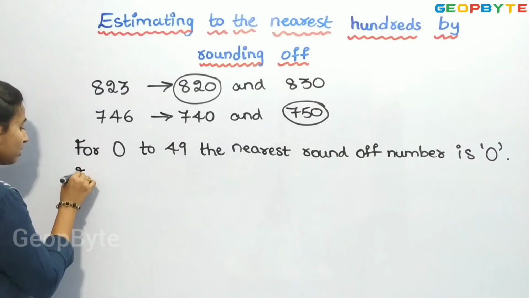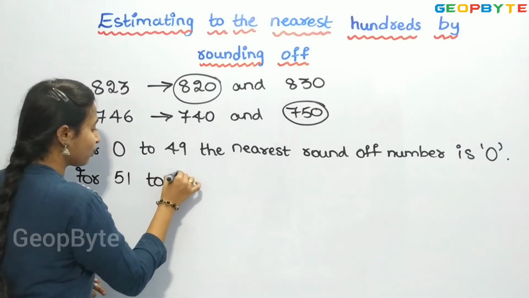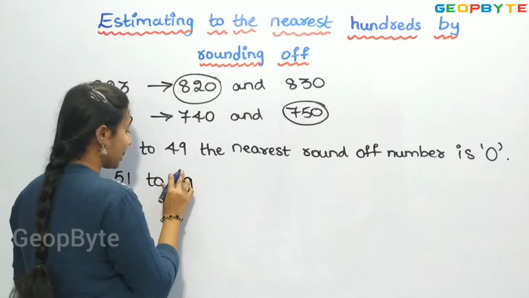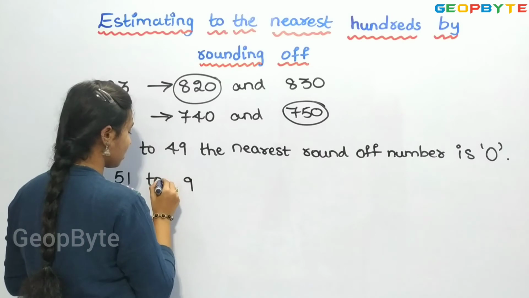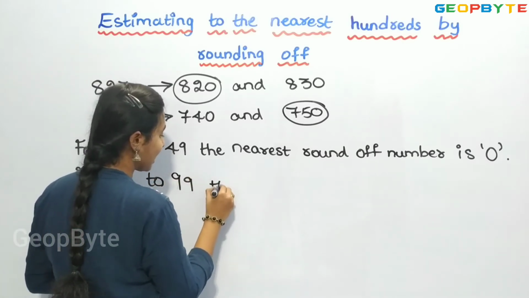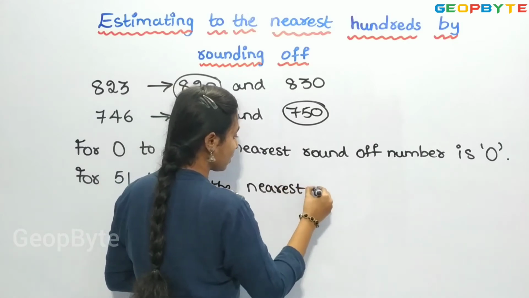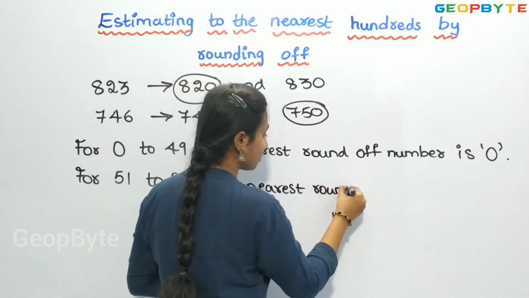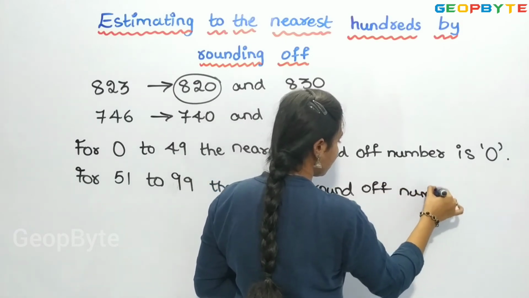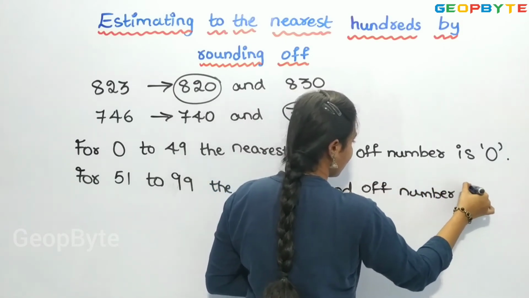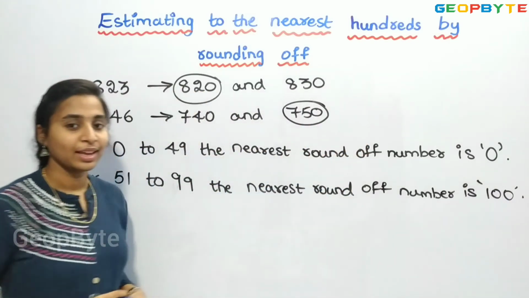For 51 to 99, the nearest round off number is 100. Right?